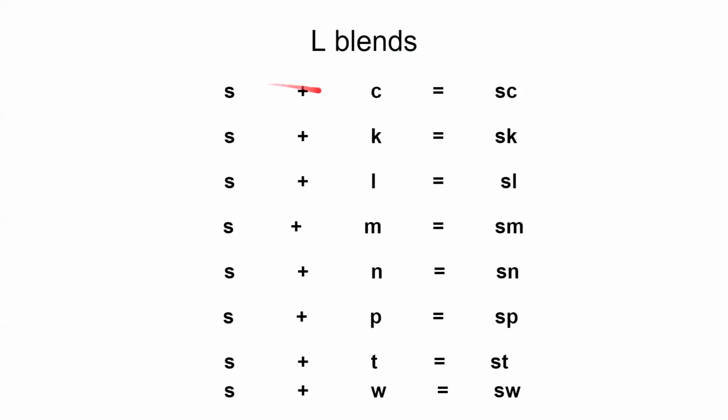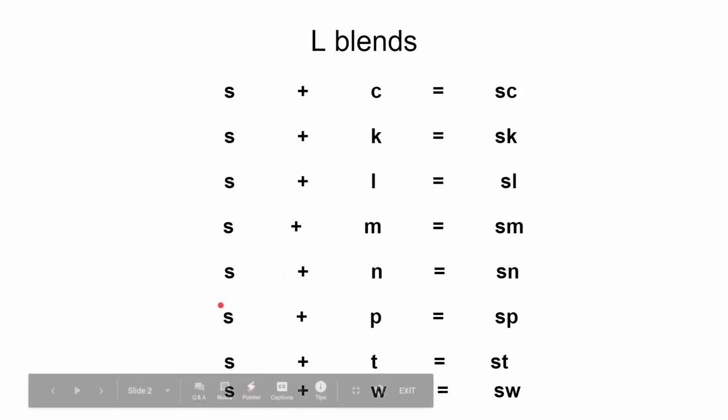I will say the sound and then you will repeat after me. Sk, sk. Repeat. Sl, sl. Repeat. Sm, sm. Repeat. Sn, sn. Repeat.